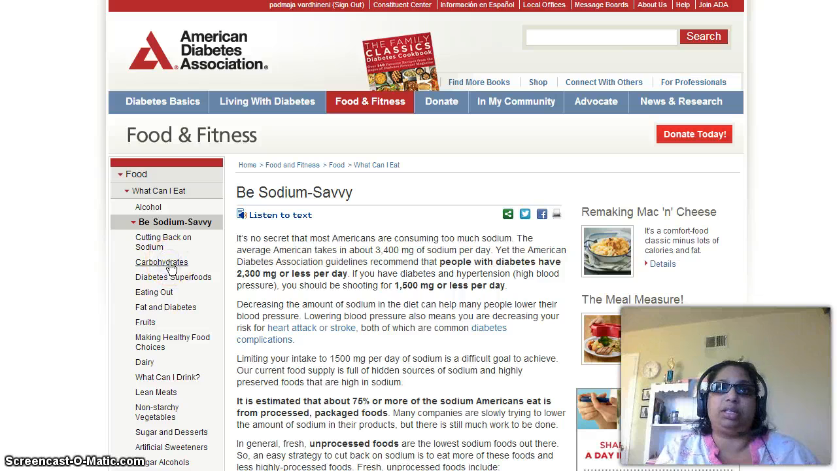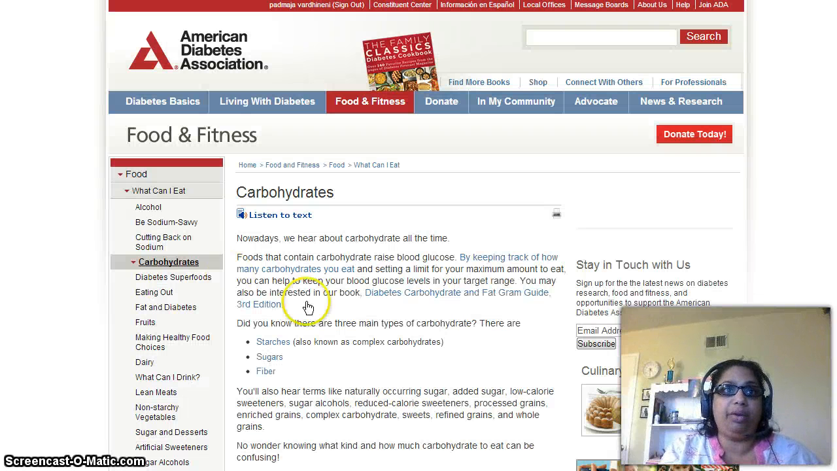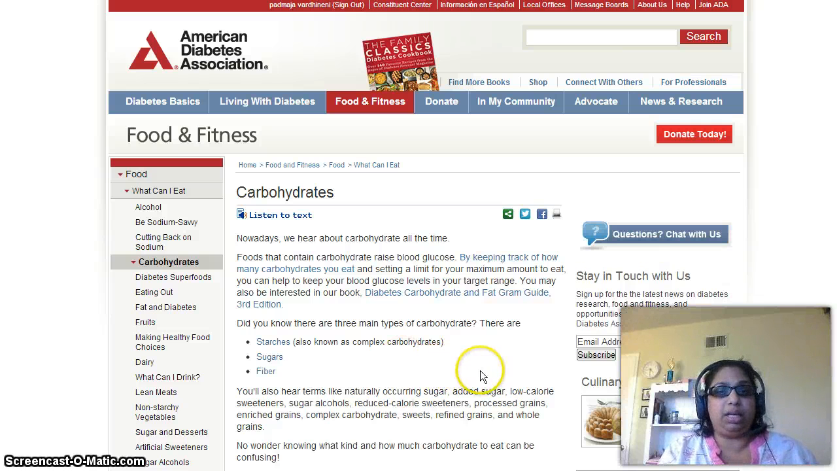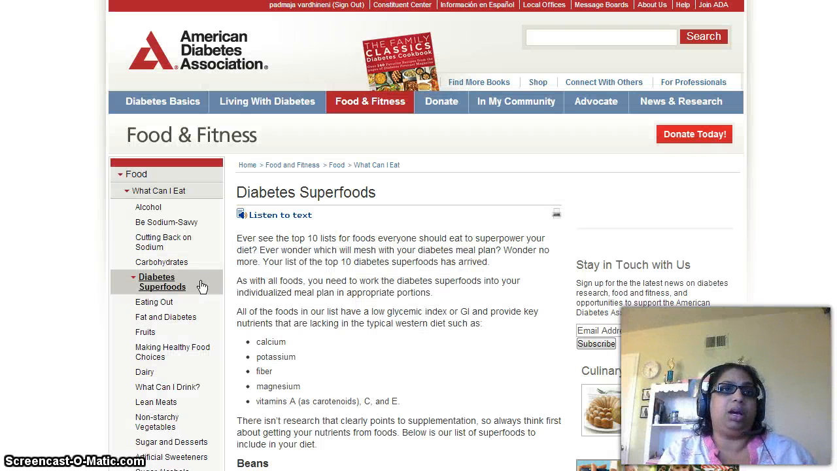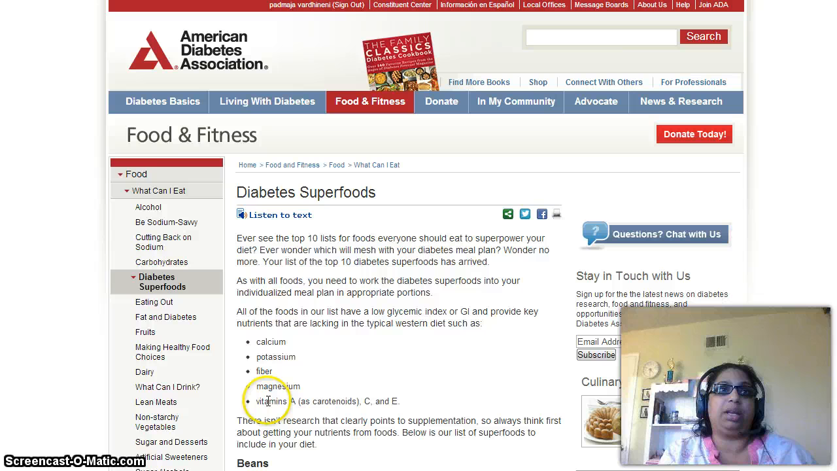Then the big question is the carbohydrates. What are carbohydrates, how much can we eat, and what are the major food groups we can eat? This talks about carbohydrate, which is divided as starches, sugars, and fiber. Some vegetables with fiber also contain carbohydrates. Fruits contain carbohydrates. Then the diabetes superfoods link will give you information about all the foods that you can actually eat.